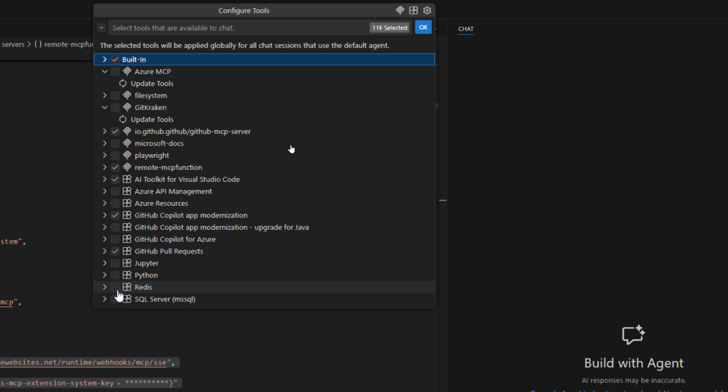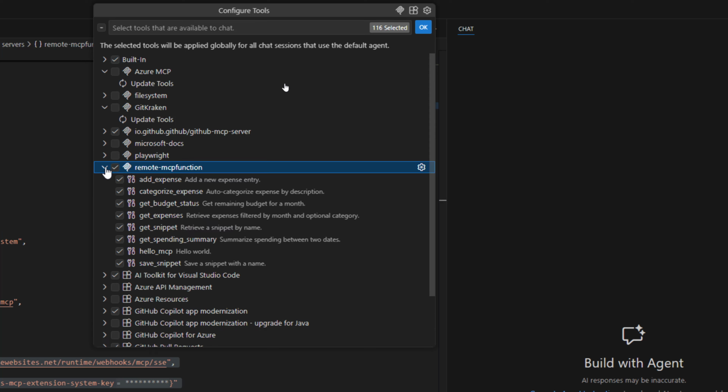So here we can see that you have Redis, SQL Server, GitHub, GitHub Copilot, and we can see different MCP servers. For example, here we have the file system, and here we have the remote MCP function that I have created, and here we can see all the tools that exist. We can select some tools, we can disable some tools. So for example, I will remove these two tools.